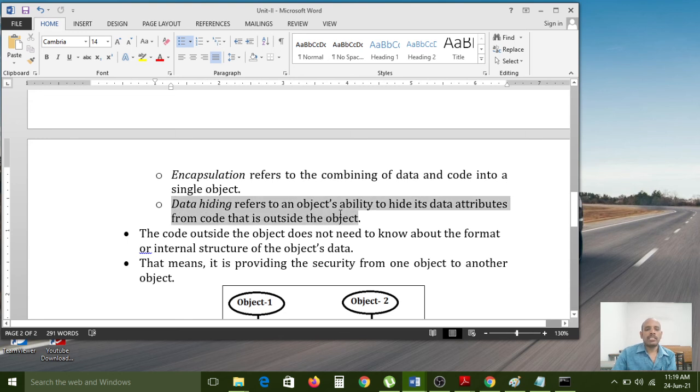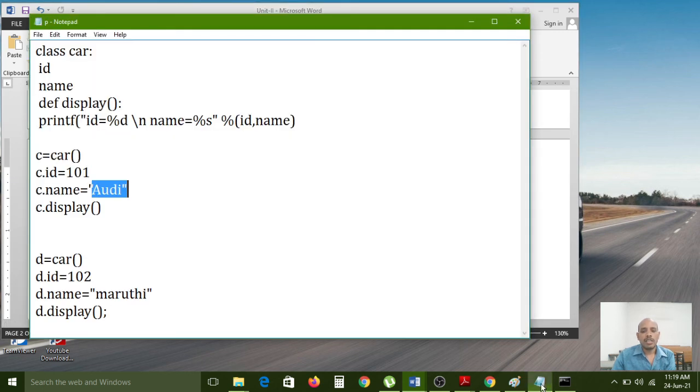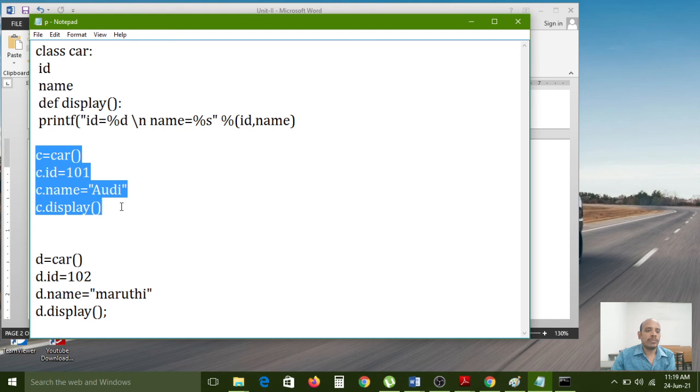Data hiding refers to an object's ability to hide its data attributes from code that is outside the object. For example, here I have created C object and also D object. While accessing the C object, C dot ID is 101, C dot name equal to RD, and C dot display is the method.